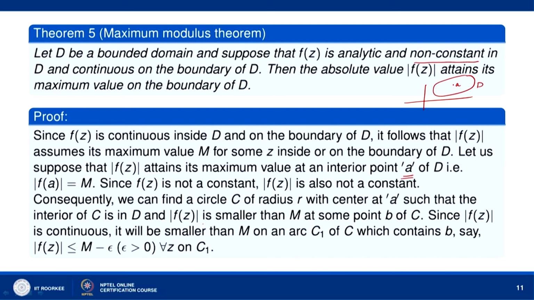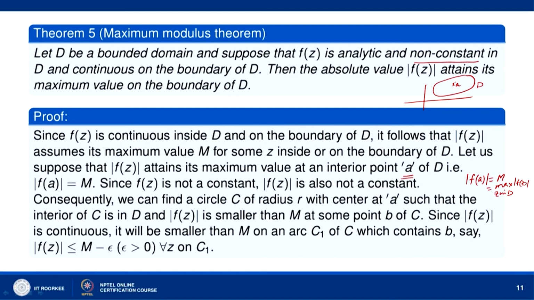The maximum value of mod of f(z) we are assuming occurs at the point A.